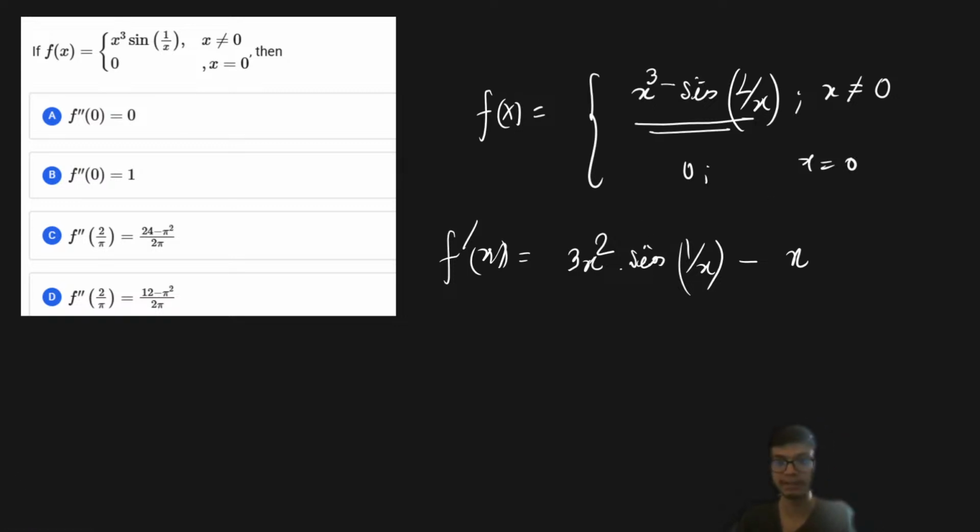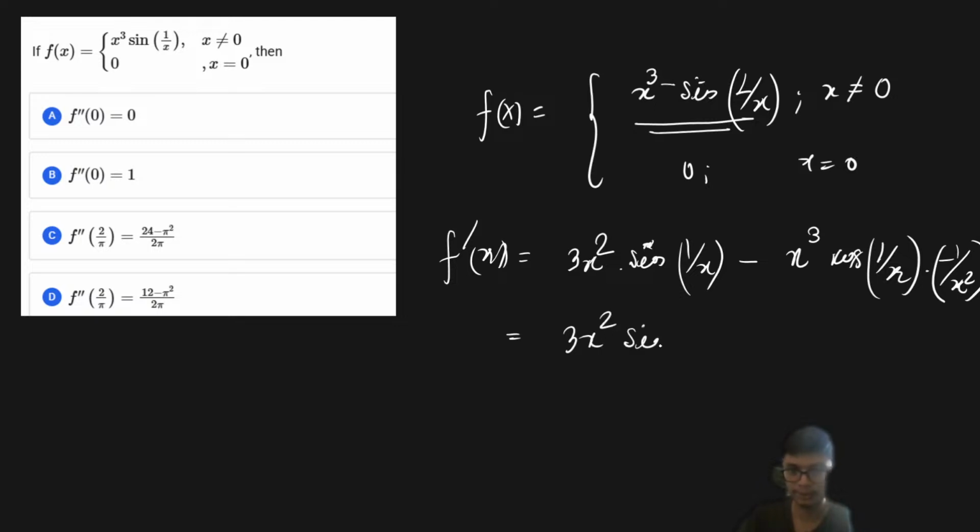So that is going to be 3x square into sine of 1 upon x minus x cube into cos of 1 upon x into minus of 1 upon x square, right? Okay, so this first derivative is going to be equal to 3x square into sine of 1 upon x, and minus and minus will get plus. Just a minute, let me check. So this will be a plus over here, plus and minus will be minus, so x into cos of 1 upon x, right?